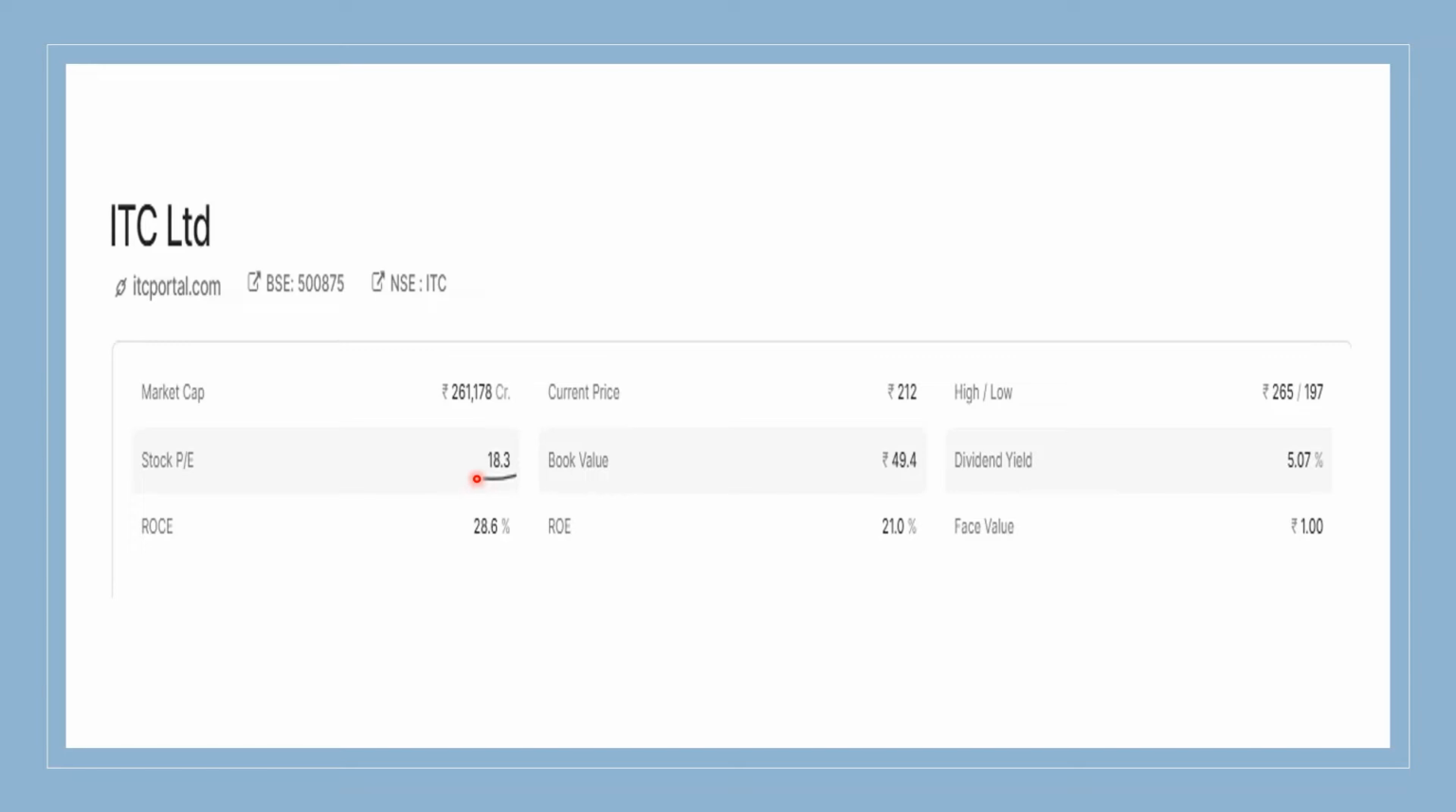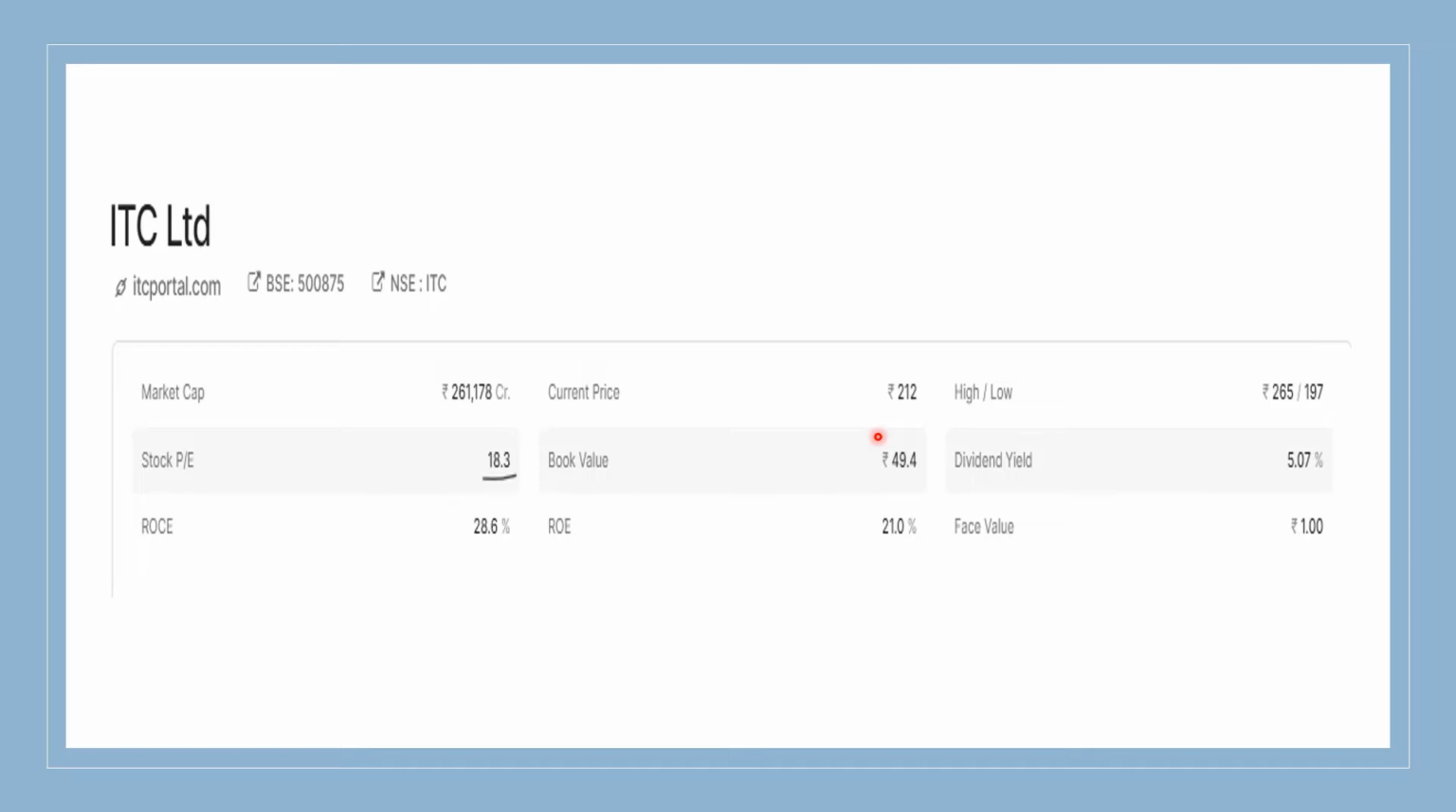If you can see the PE ratio of ITC, it's 18.3. That means to get 1 rupee of profit, you need to invest 18 rupees at this point of time. This PE changes every day with respect to change in the share price. Like I said, if I see any company's current PE ratio is less than the historical PE, and also if its performance is better than historical performance, then I will get some interest towards this company.